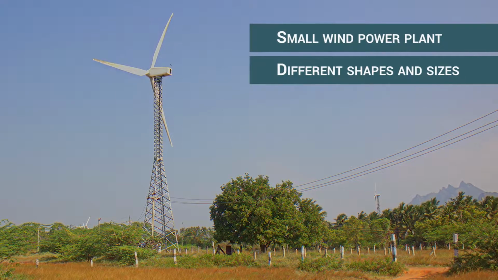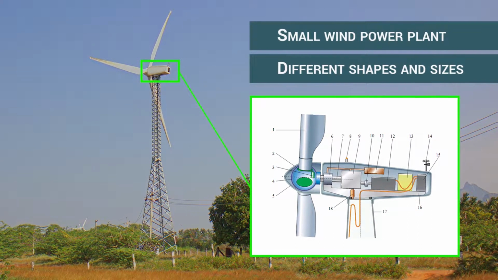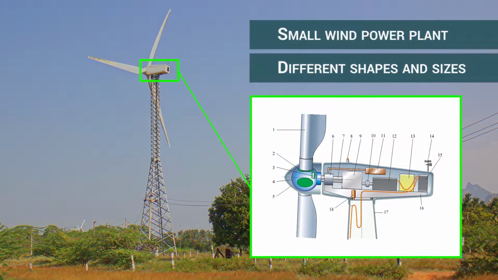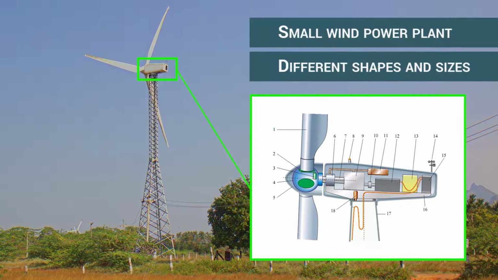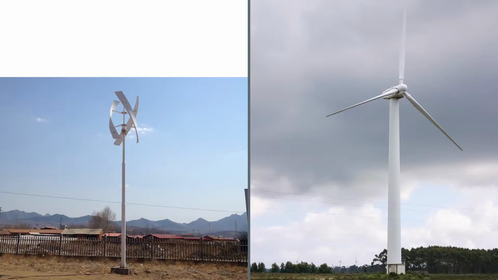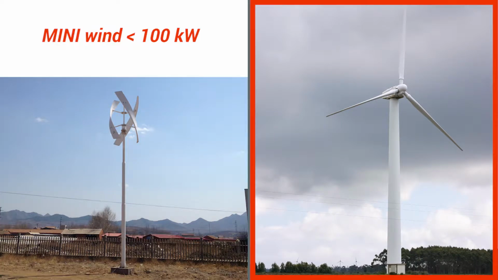Different designs of wind turbine are available with different shapes and sizes, permitting to apply this technology at different scales and at different levels of complexity. Small wind includes microturbines with power lower than 20 kilowatts and mini turbines with power between 20 and 100 kilowatts and towers shorter than 30 meters.